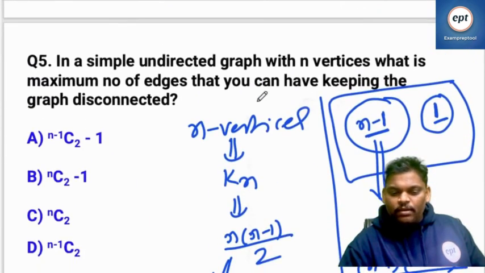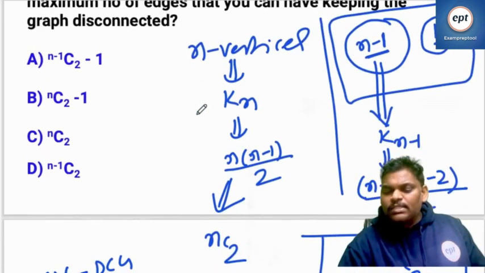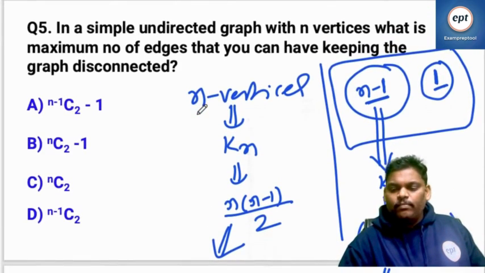Fine, perfect. In a simple undirected graph with n vertices, what is the maximum number of edges that you can have keeping the graph disconnected?